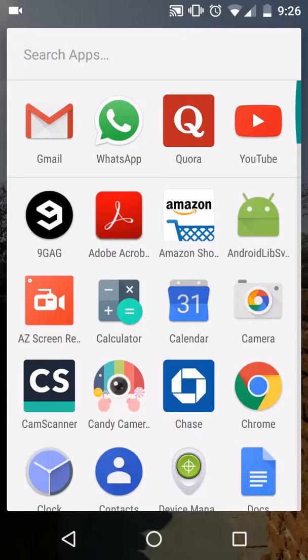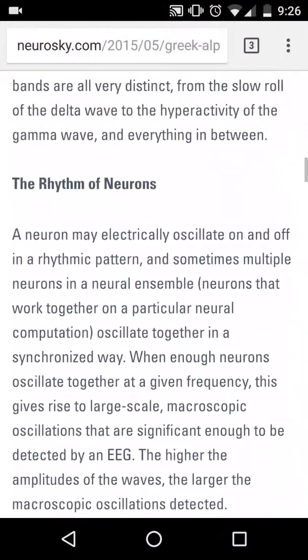Our application is music recommendation using brain sensor. We made a literature survey about the brain waves and their associated emotions. The 5 waves include alpha, beta, gamma, theta, and delta. To give a glimpse about the EEG bands, I'm just opening the Chrome.